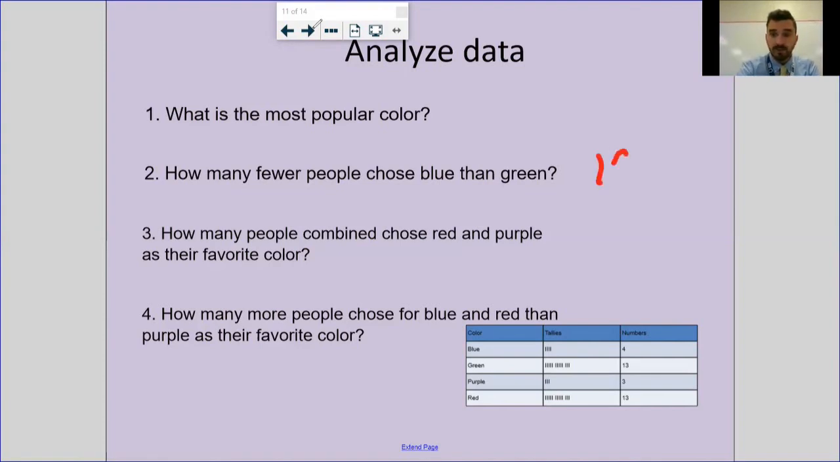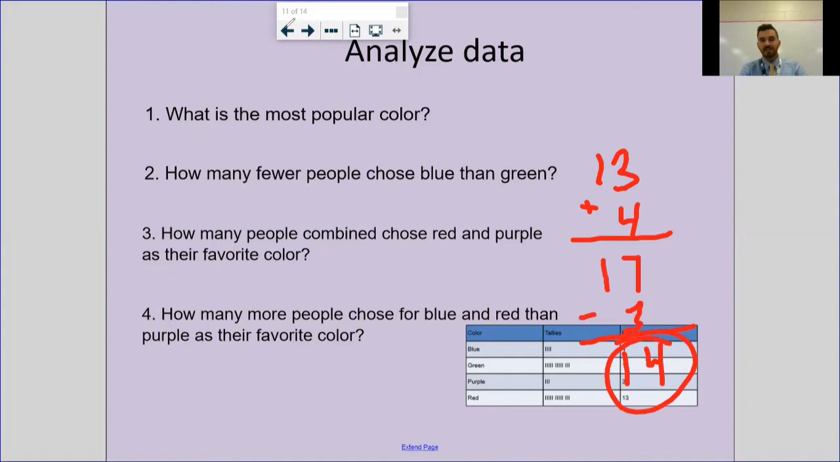So red's got 13 and 4 people chose blue. If I added those up to figure out how many people that is, 4 plus 3 is 7, bring down the 1. That means 17 people chose blue and red, which is how many more than purple? Purple had 3. So if I want to figure out how many more that is, I just got to go 17 minus 3. 7 minus 3 is going to give you 4. Bring down that 1, and that answer would have been 14.